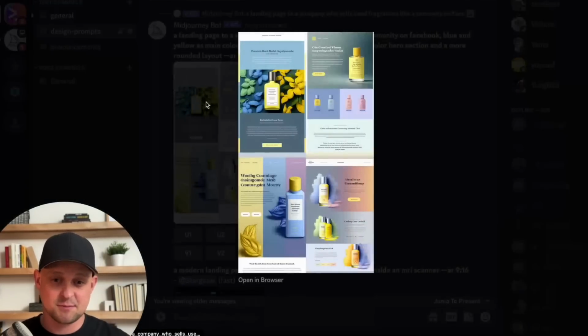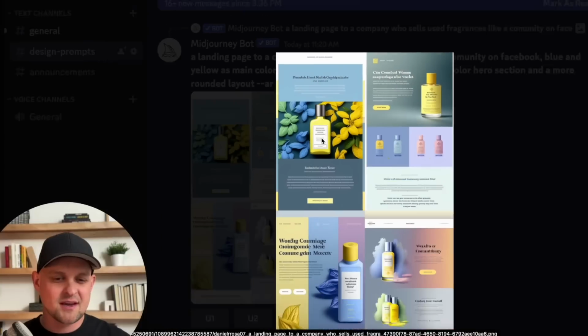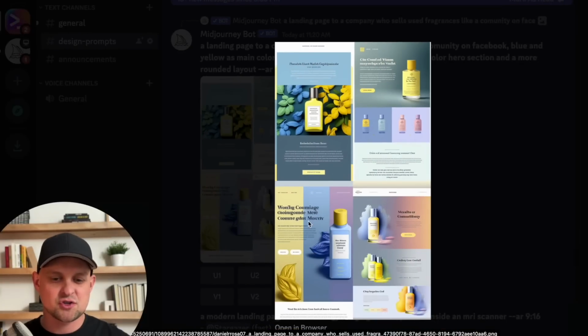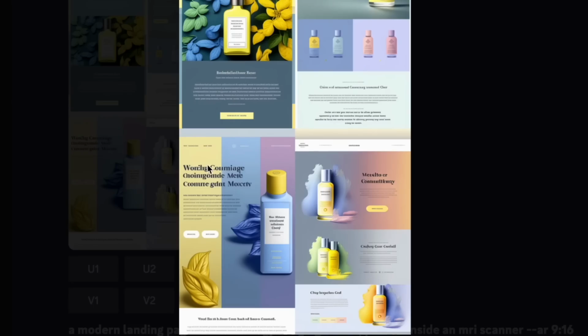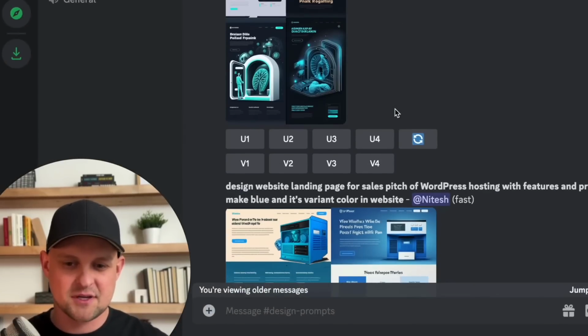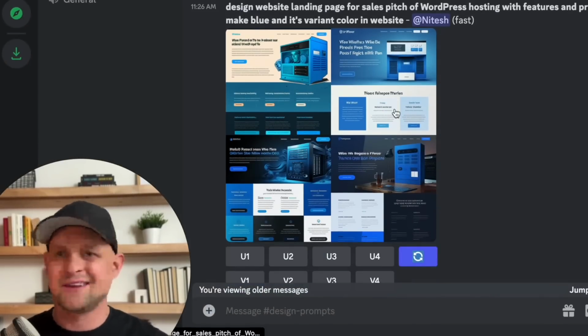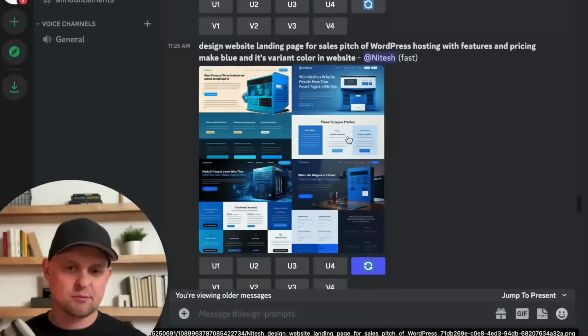So stuff like this. This first option with all of the flowers and the leaves and your product in the middle, the graphics and illustrations just look so cool. And then you're getting unique ideas like this. I don't know if I've ever seen a website that has 3 columns of colors that go all the way down and match your brand. The ideas that you're going to get from this are going to speed up the process, but also open your mind to the different ways that you can approach a project.